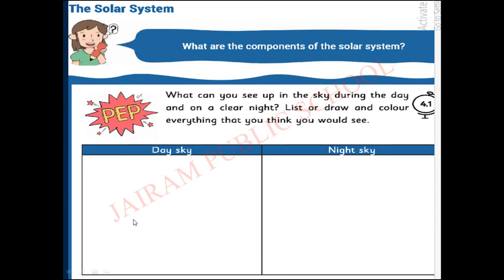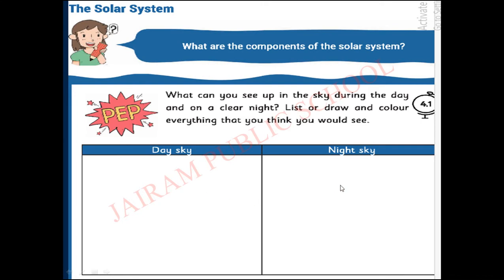What can we see in the day sky? The sun, the bright sun. So you have to draw the sun here. What can we see in the night sky? Stars, moon. So you have to draw them here. Otherwise you can write, and you can do the decoration also.